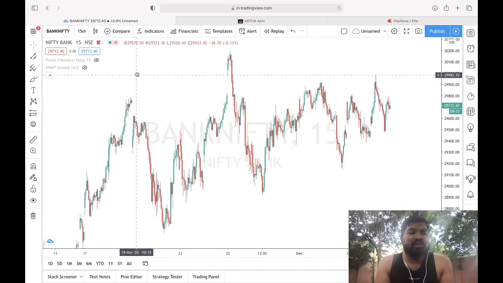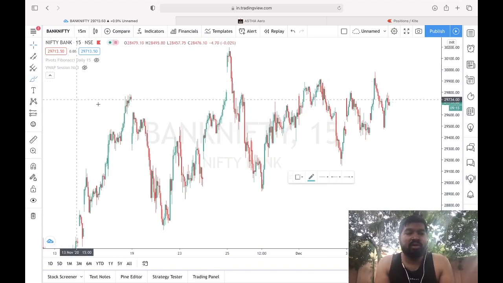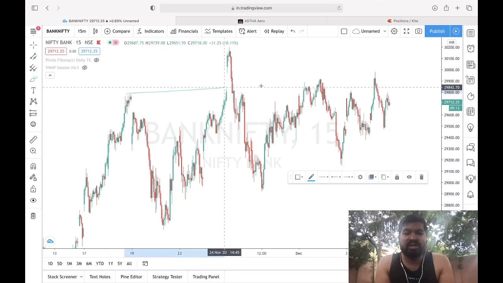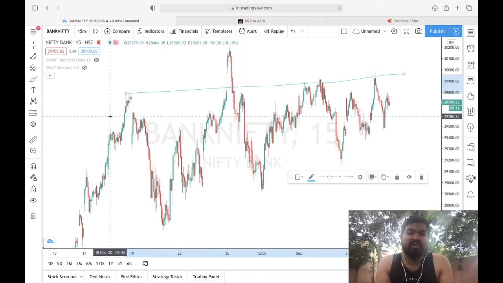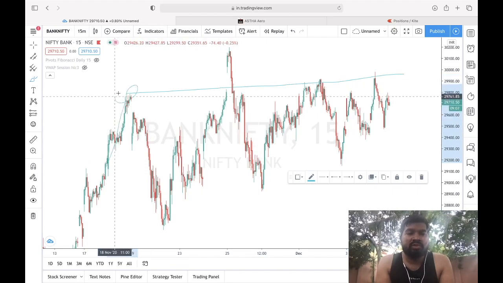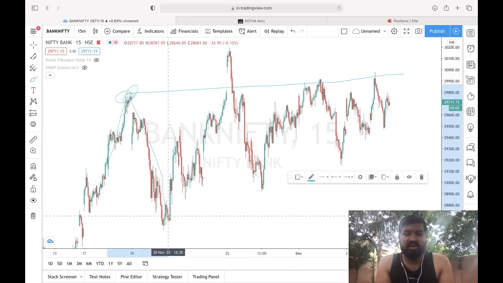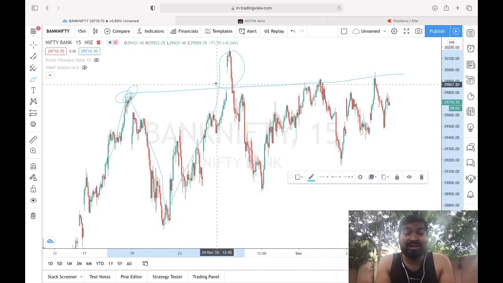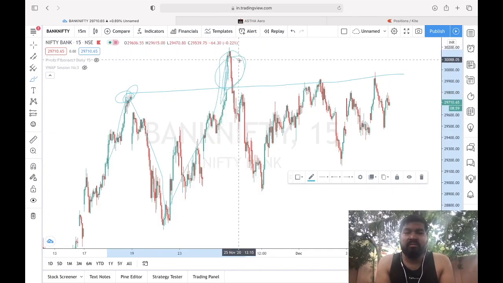Here, if you see, I see a very important level. This is the level. Whenever we saw an up move, this was the hurdle resistance, then a downfall. Bank Nifty went above that level, but there was no closing. It closed below.